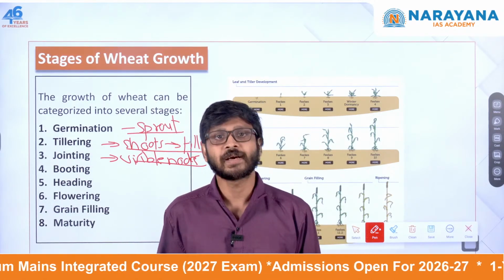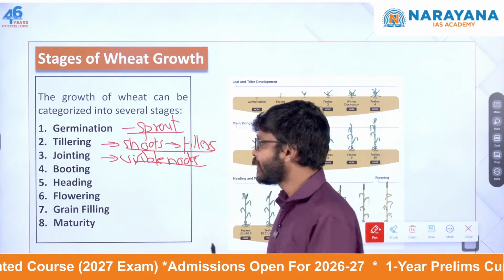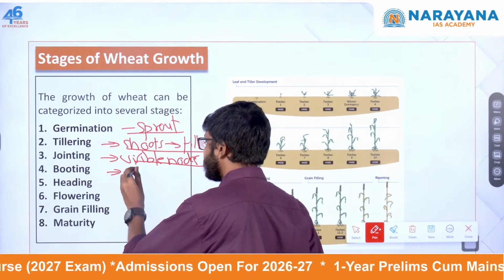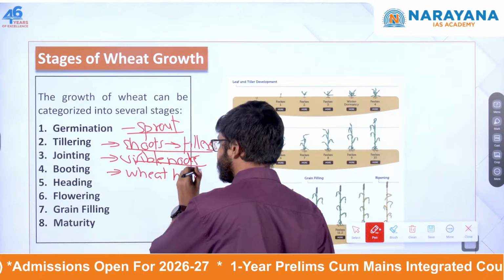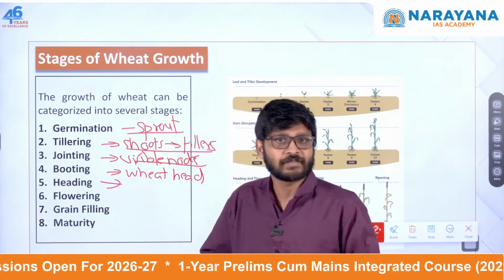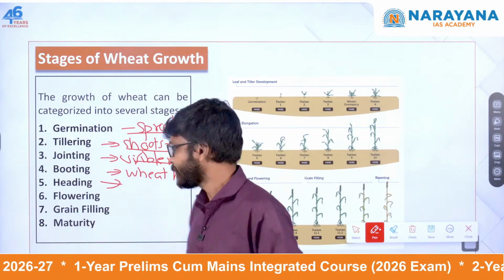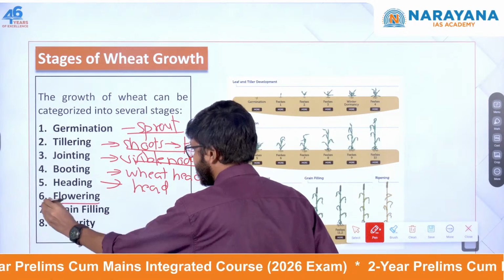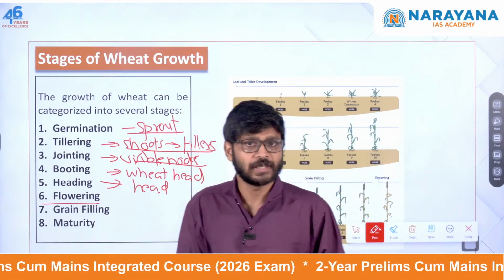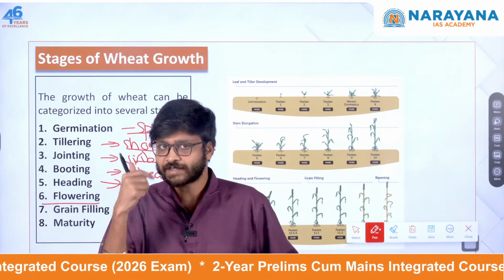After that we have the booting stage. Here the wheat head will be formed inside the stem. That is the booting stage. After that we have the heading stage. The wheat head emerges from the stem, that is known as the heading stage. Flowering stage, obviously it is evident only. The plant will get pollinated and start to flower.